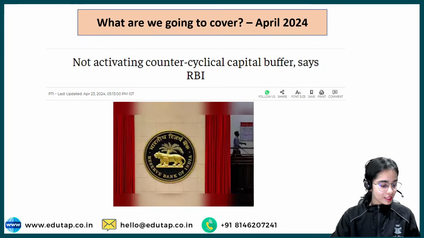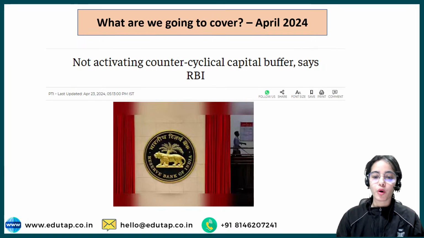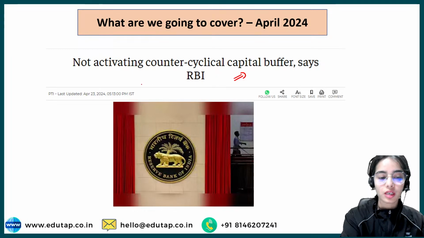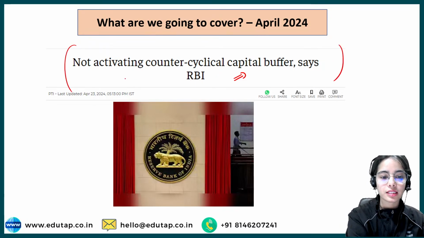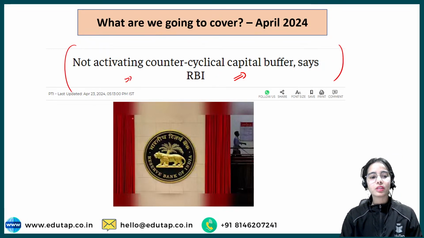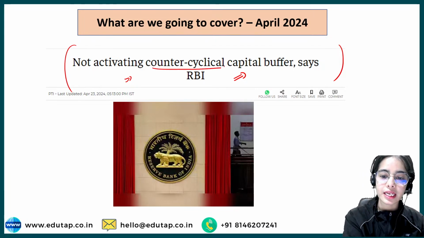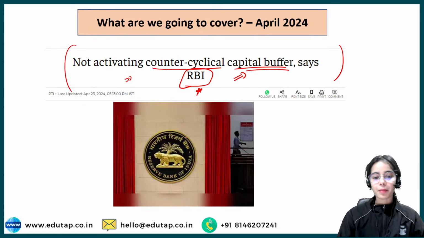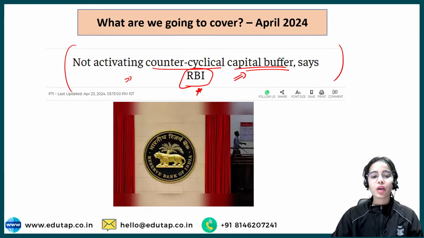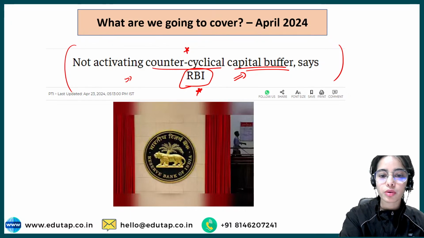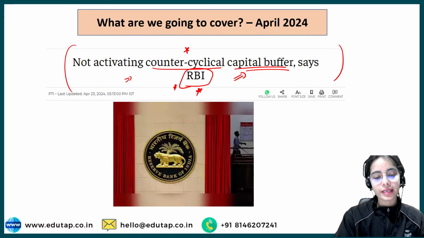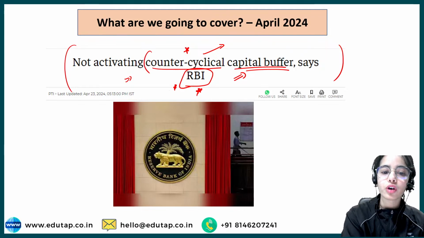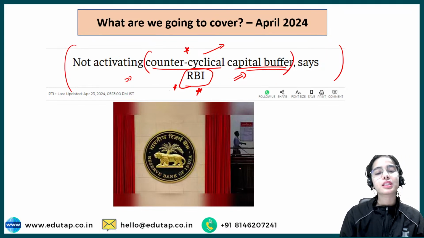Okay, so in today's session, I have brought for you a very important RBI notification that has been recently released, and this is also in the news articles. So we have to discuss the counter-cyclical capital buffer and what the RBI is saying regarding it. Do tell me that I am clearly audible and visible. My voice is clear, right? So today we are going to discuss what the RBI has recently said, as well as what the framework for the counter-cyclical capital buffer is. What does this actually mean?